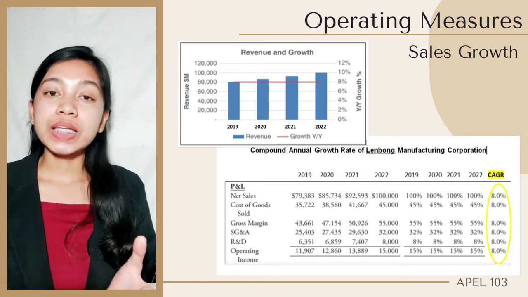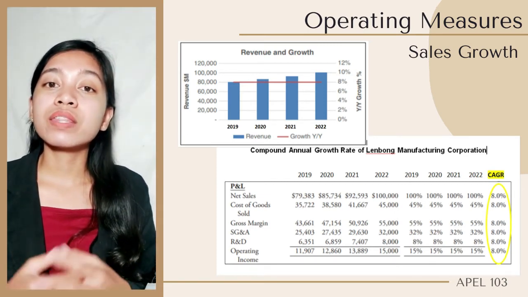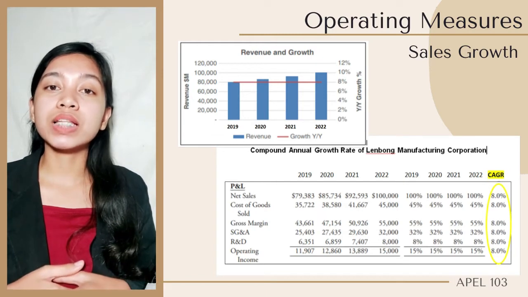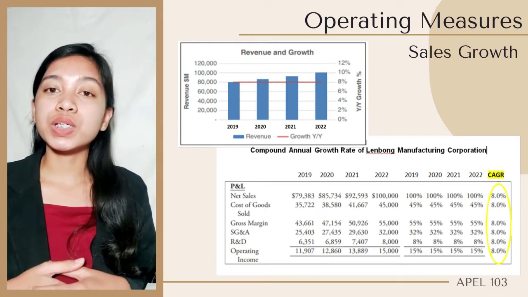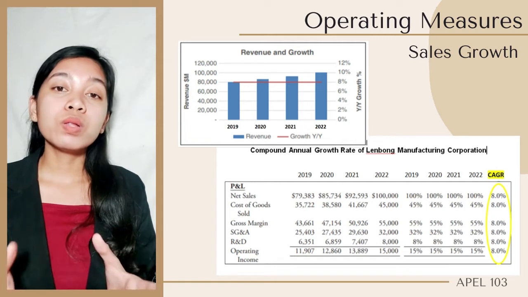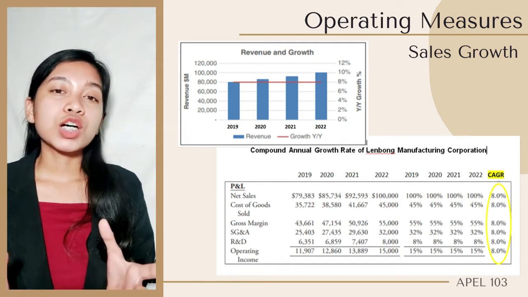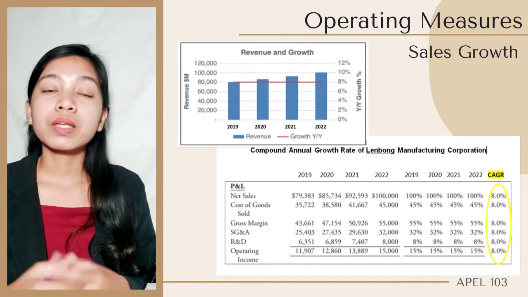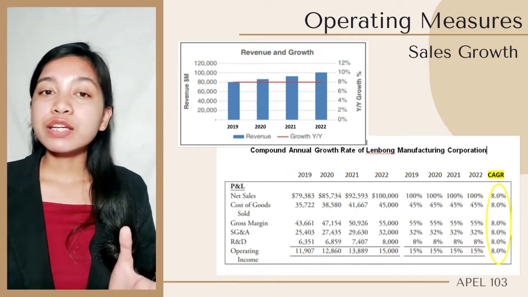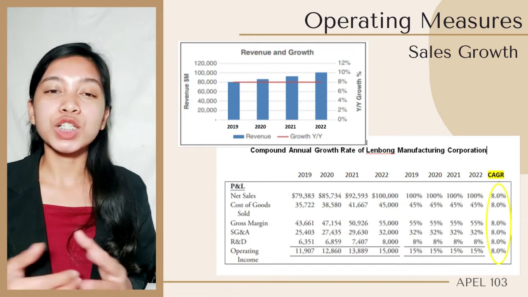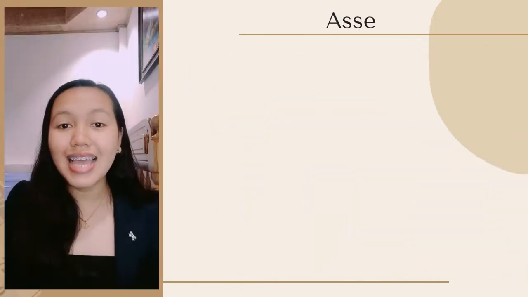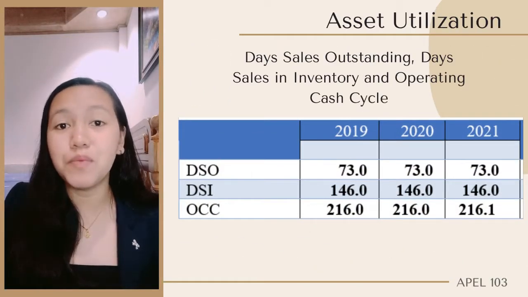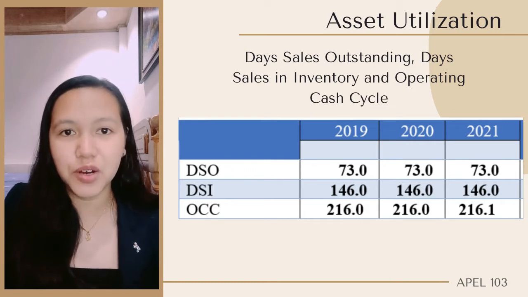With this initial finding, we aim to identify the cause of this constant growth rate and to propose recommendations on how the company will boost its sales, such as giving importance in developing quality products, improved marketing, and even maximizing its production efforts. Asset utilization is a very important element in total financial performance.